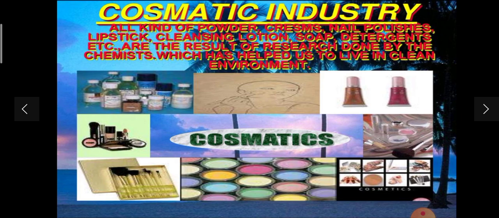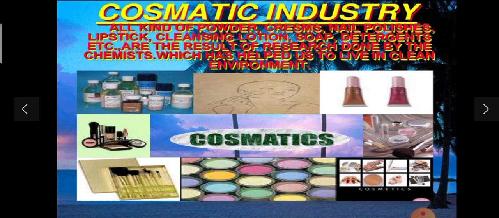Next is about cosmetics and chemistry. What are the ingredients in cosmetics? What is the meaning of cosmetic? A cosmetic enhances or alters the appearance or fragrance of an individual. We call it a cosmetic. For example, nail polish, creams, lipsticks, cleansing lotion, soaps, detergents, etc.